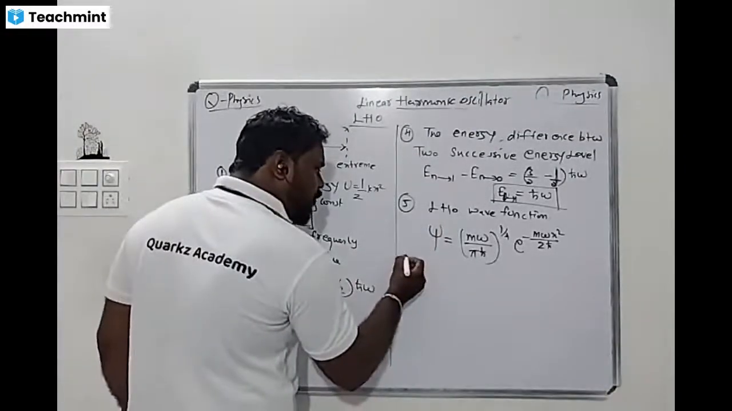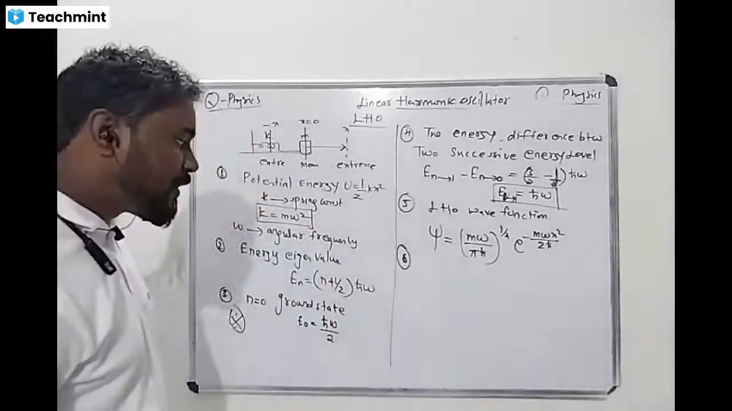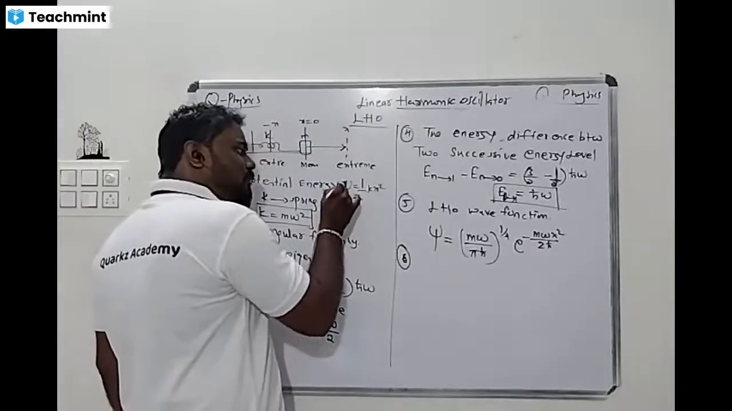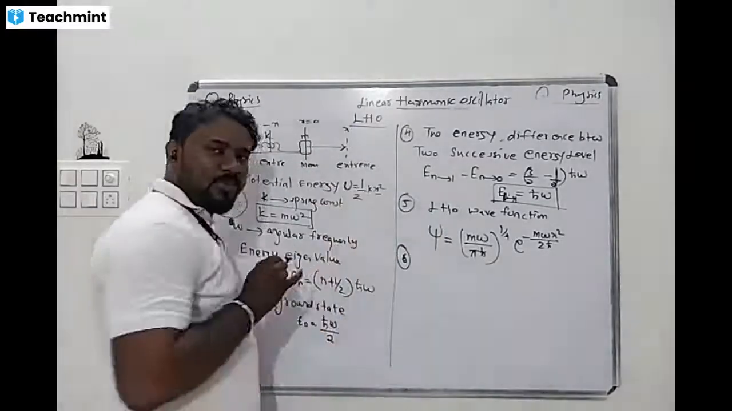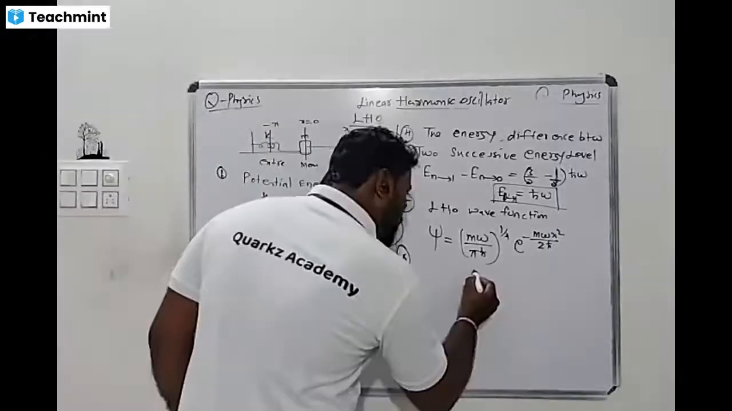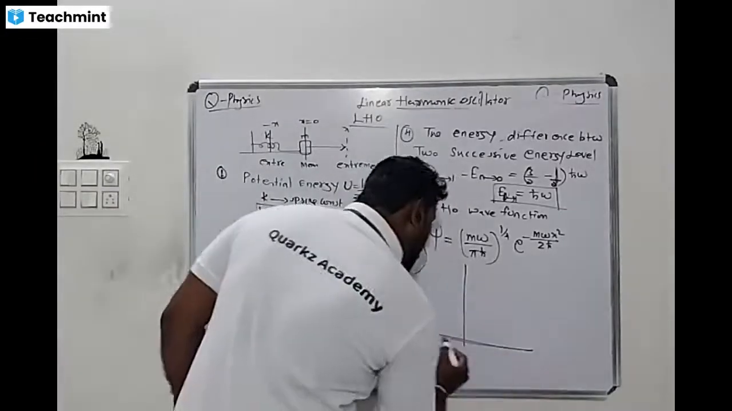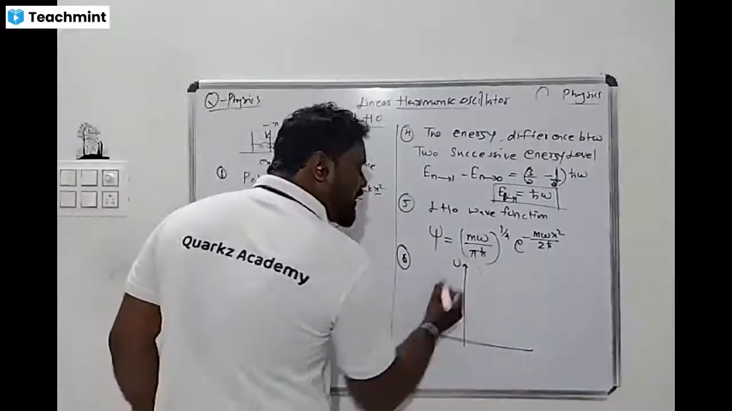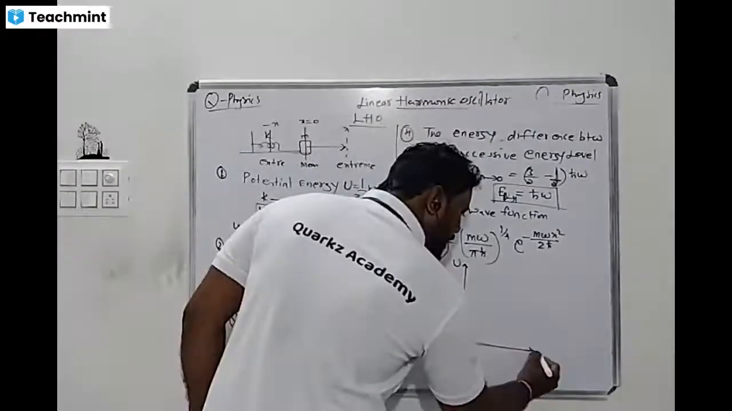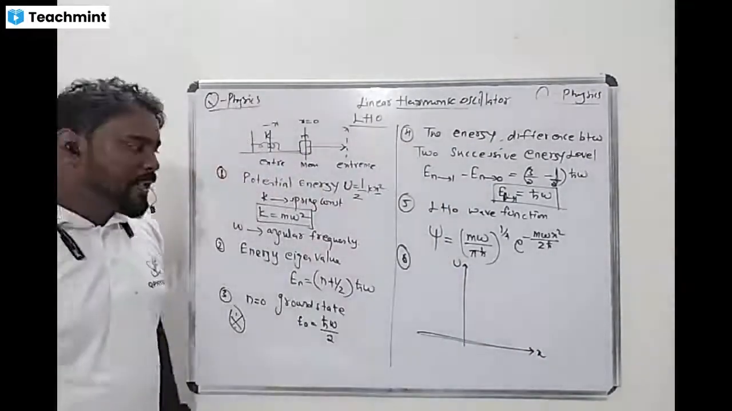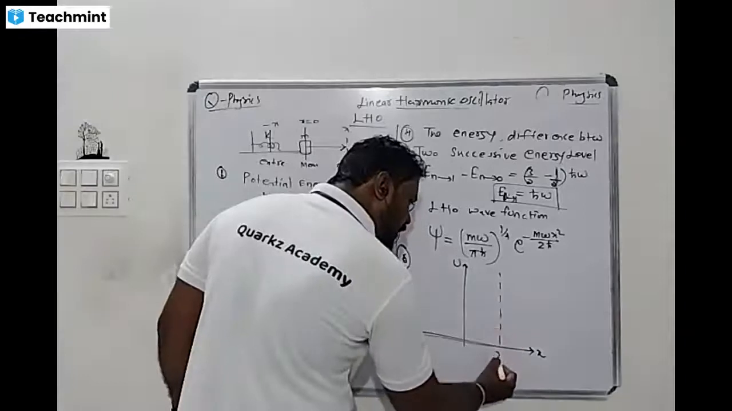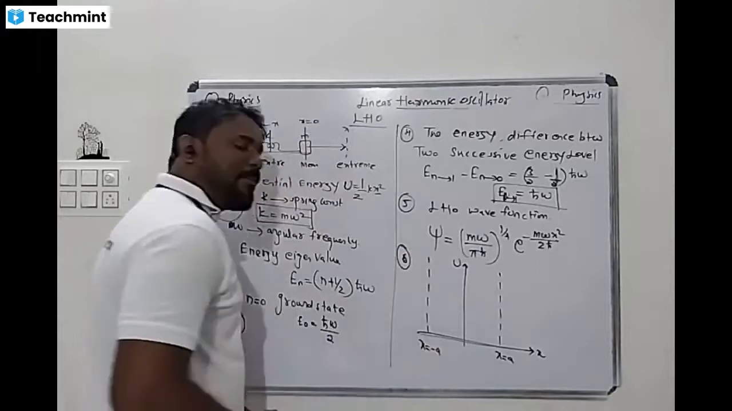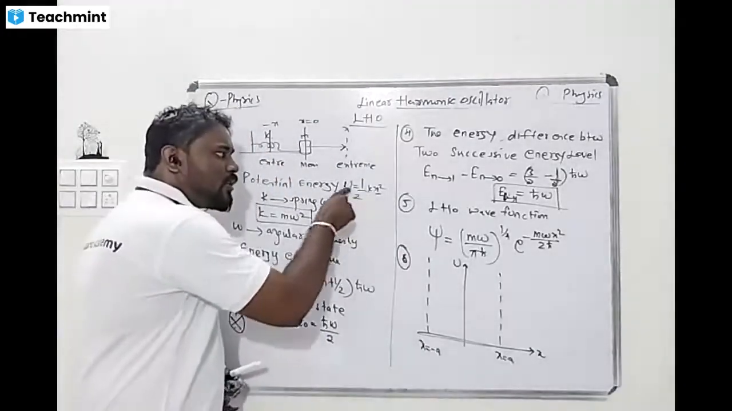If I plot this wave function, understand this one. If it is a wave function and we plot it, what function do we get? I am taking the x axis as distance and the y axis as potential energy. On the x axis, the extreme points are x is equal to plus a and x is equal to minus a. What nature do we get, because u is a function of x square?